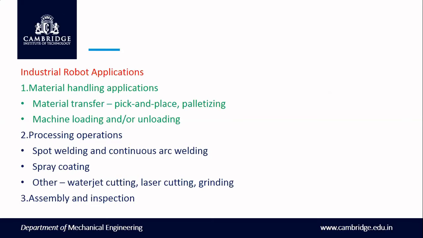It plays a vital role in the industries, especially in manufacturing industries, industrial, household utensils. If you want, in your house also, it is available. Small robots will be there which do washing of clothes. And nowadays in restaurants also you can have robots. There are robots in some restaurants in Bangalore, where if you order, the order will be taken care of by the robots, not by the server. These are all the applications with respect to robots.